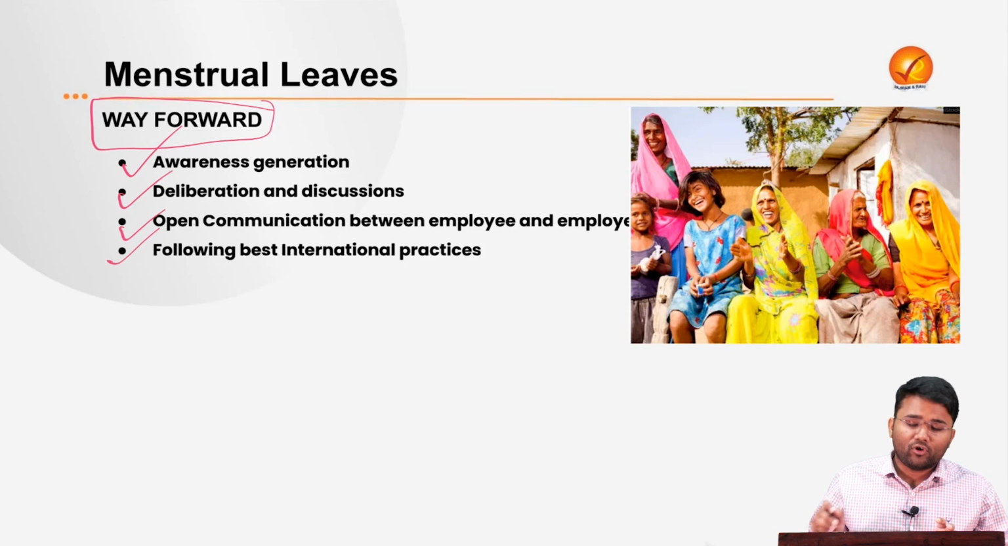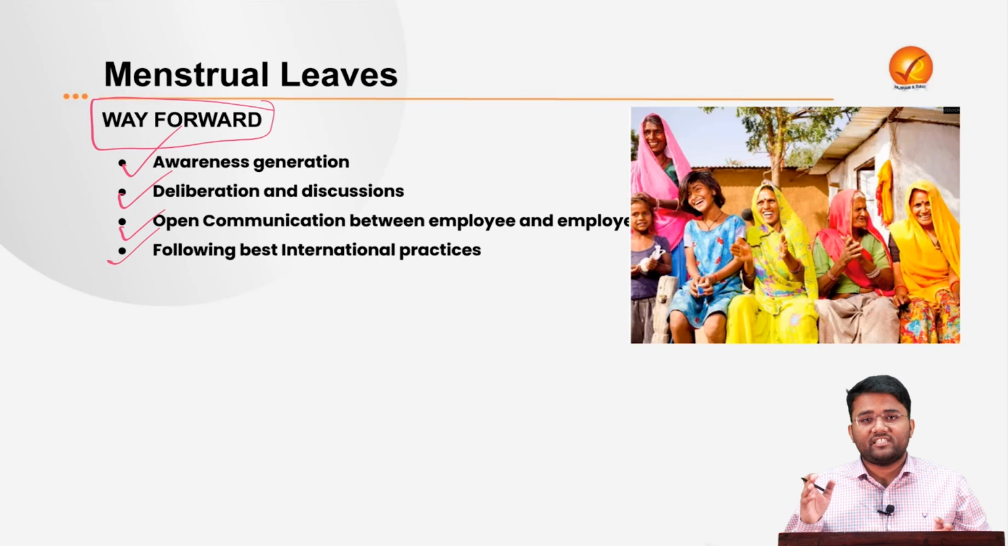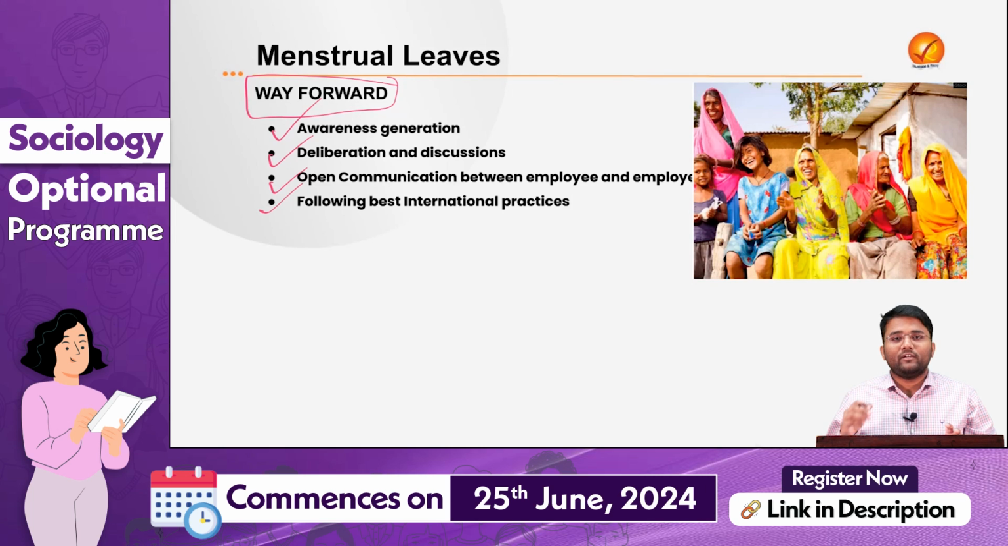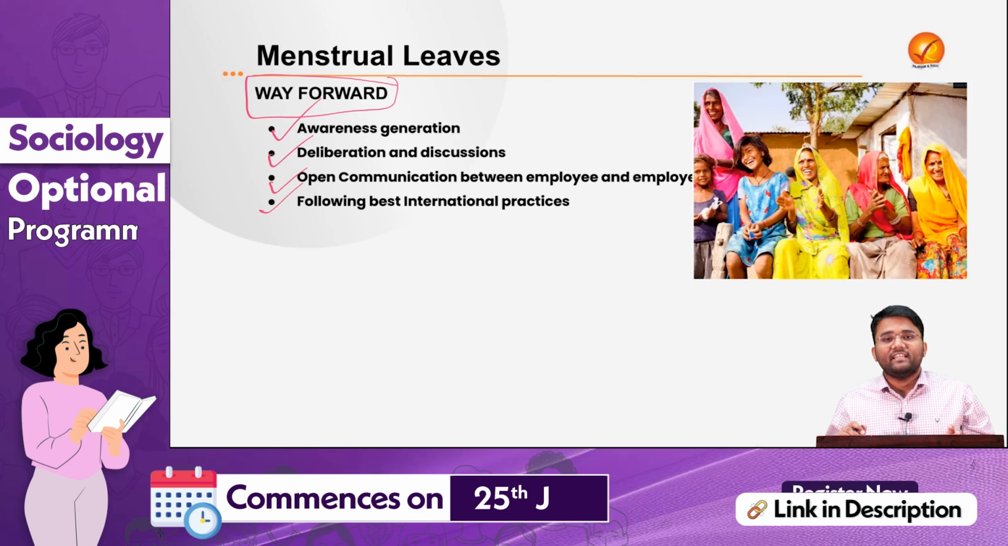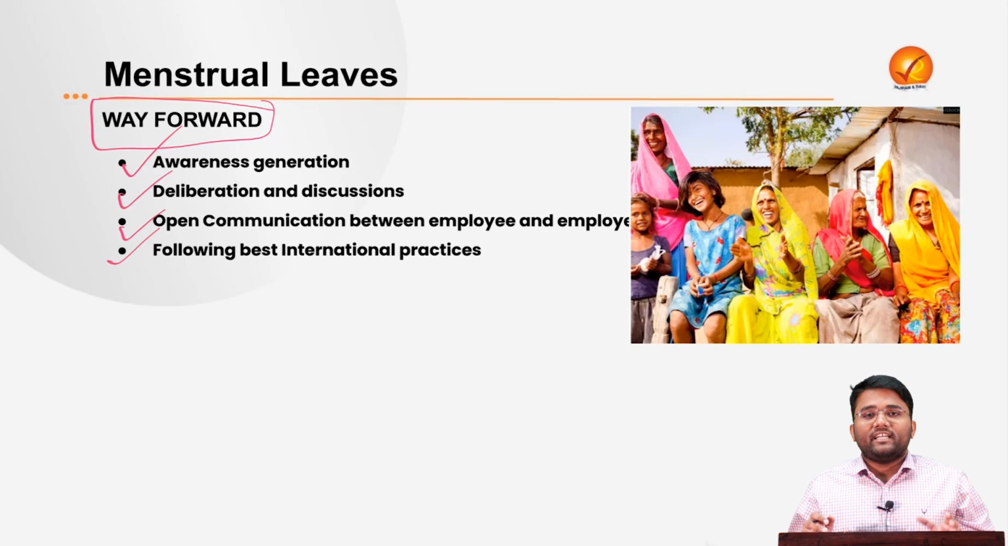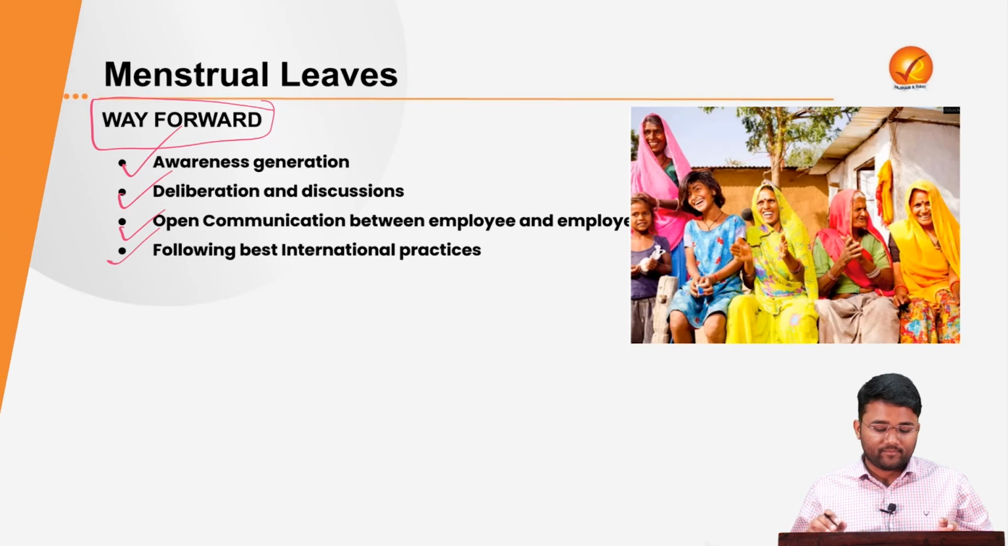Then we can follow some best international practices, like the practices that are being followed in Japan, Indonesia and South Korea. So that can also help in ensuring a proper law is made in India whenever it is being made. Recent leaves that are being provided by Zomato and Swiggy to their female employees are a step in the right direction, and that can also lead to a better future in the case of menstrual cycles.